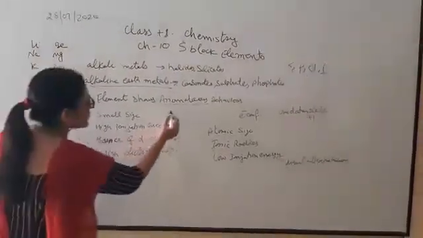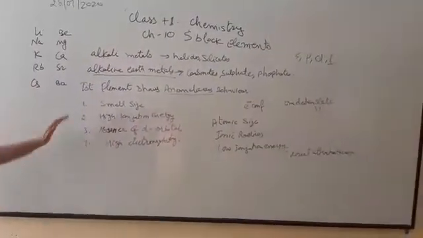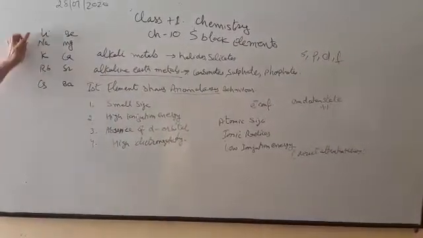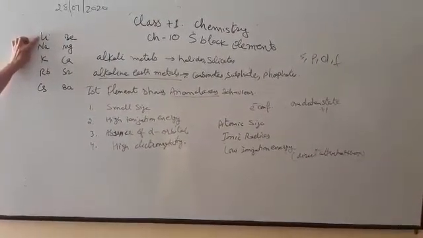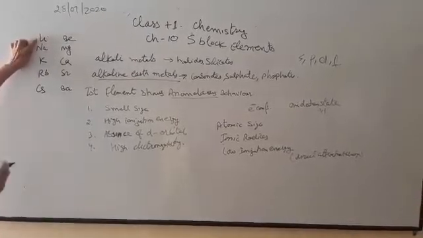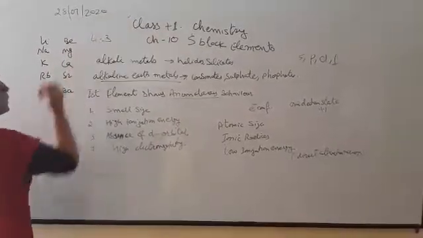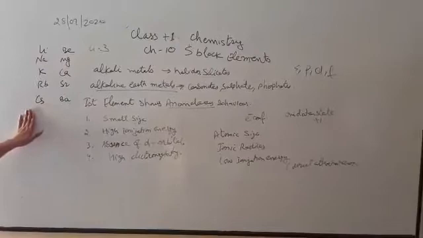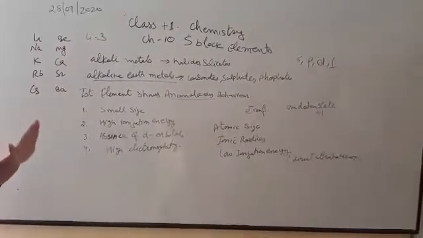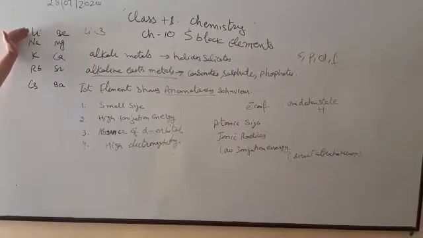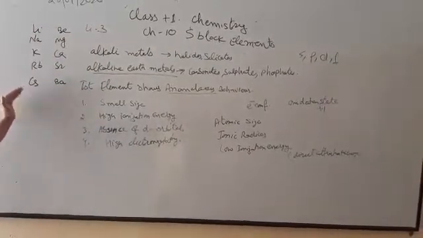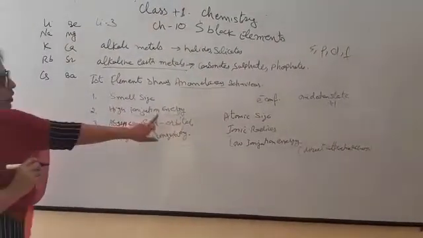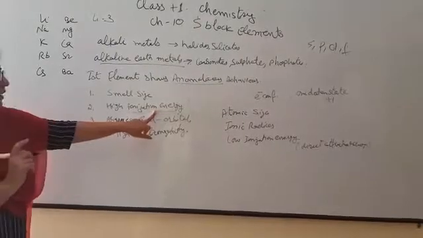There are a few factors responsible for such behavior. The first one is small size. If we compare the size of the first element with the other elements, the first element is smaller because size depends upon the atomic number. Lithium's atomic number is 3 and it has only 2 shells, so it is smaller in size. The second factor is high ionization energy. As it is smaller in size, its ionization energy is more. Ionization energy means the energy required to remove an electron from the outermost or valence shell.